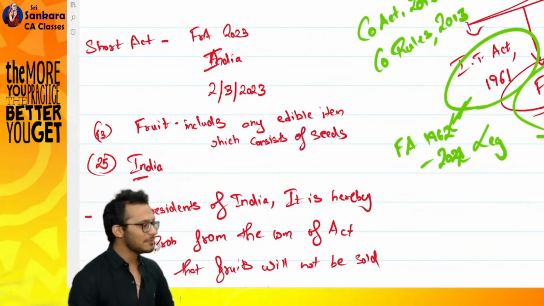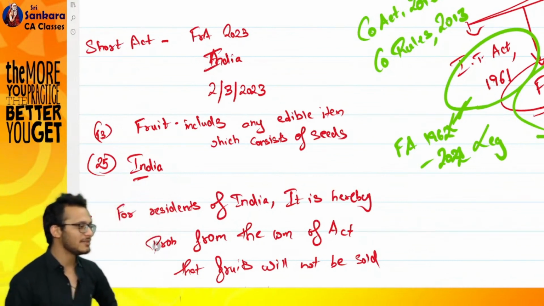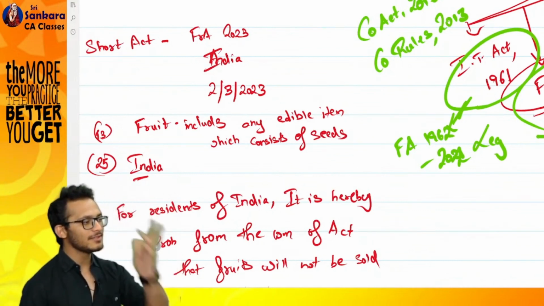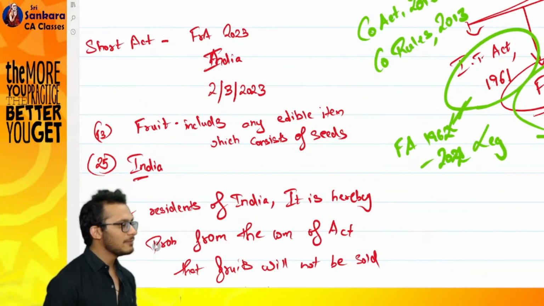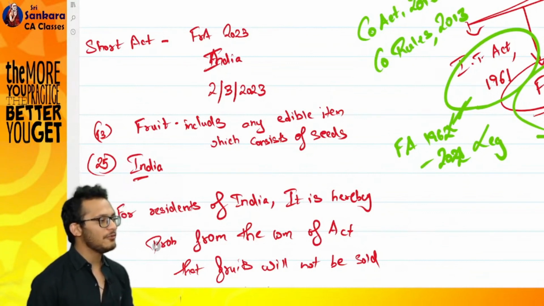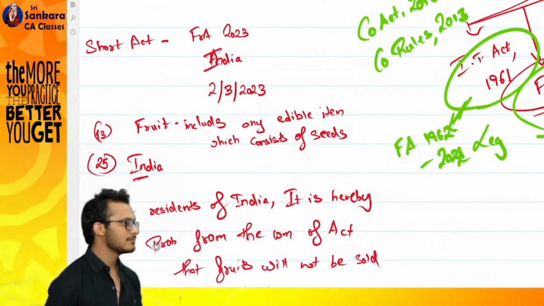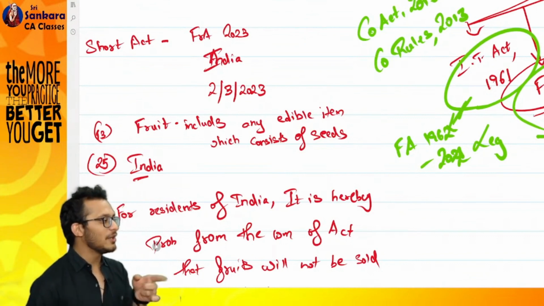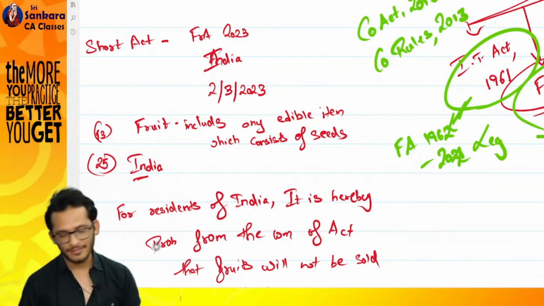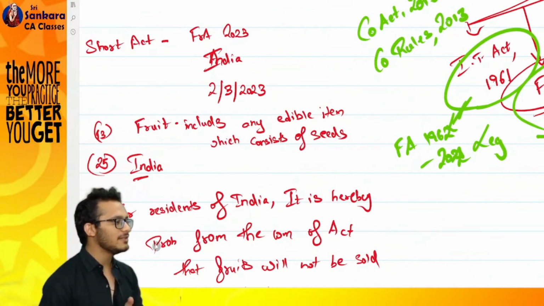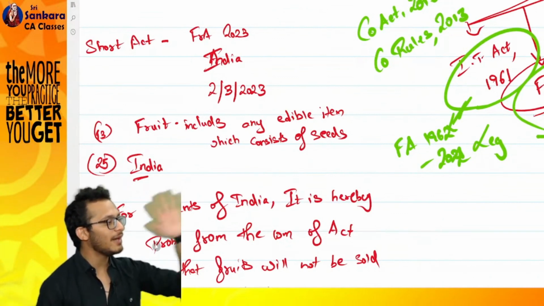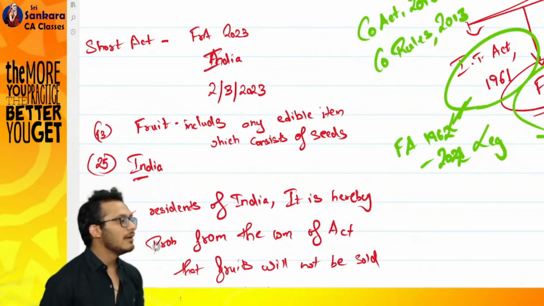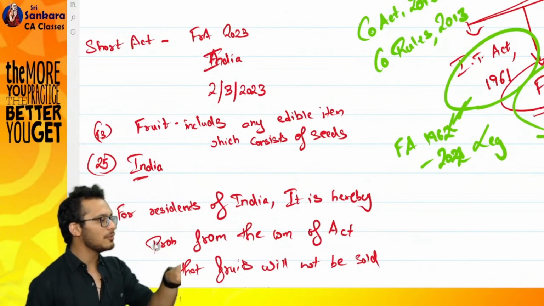Now I am the smart person. I went to Satya and said, you have told fruit means something which is a seed. From tomorrow I will come and say, if you sell tomato also, it is banned. You know, there is a debate going on, whether tomato is a fruit or a vegetable. Tomorrow if someone sells a tomato also, I will ban them. I will put a penalty on them. Which means now the question to you is, do you want to keep tomato a fruit or not?